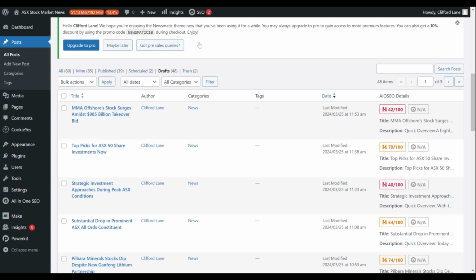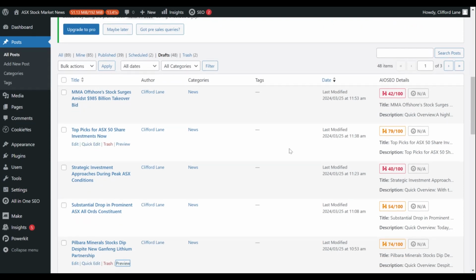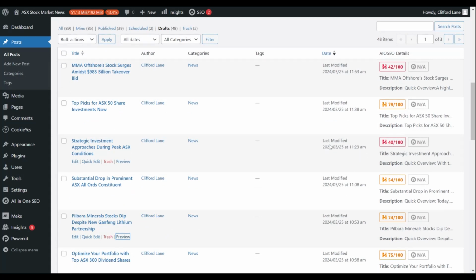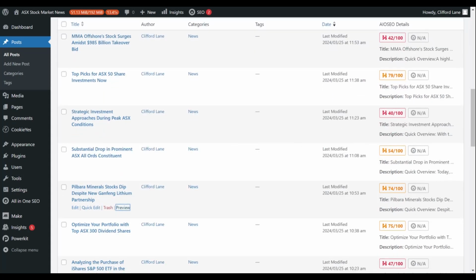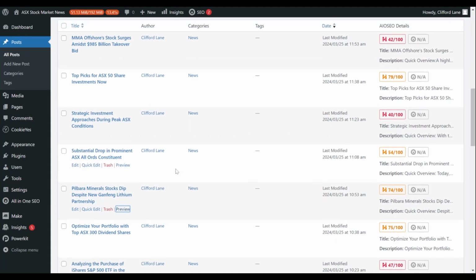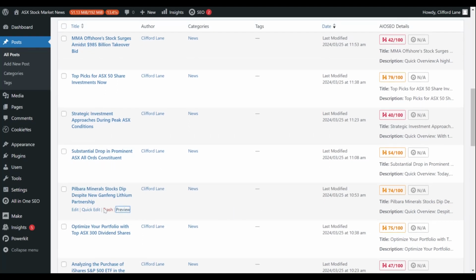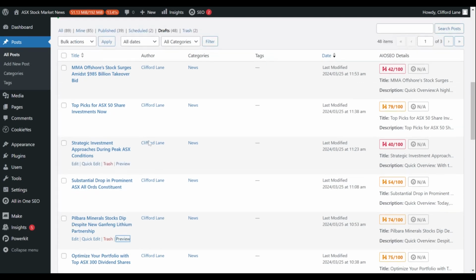All right, let's have a look at this in the back end. So I've logged into the back end to see what posts have been coming through into the draft category. So here's an article that's been published from the AI workflow at 11:53, and there was one at 11:38. There's one at 11:23. There's one at 11 a.m. 10:53. And so as you can see, this is automatically publishing new articles, and they're all based on current news. This is all time-sensitive news content.